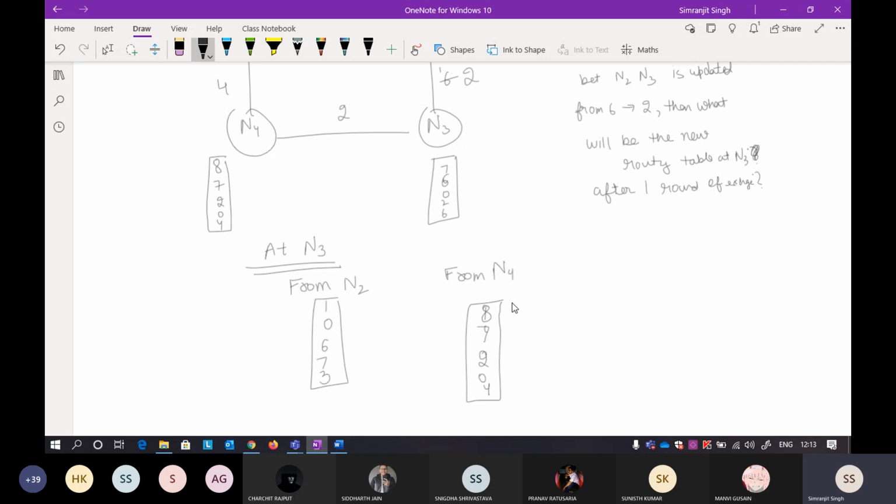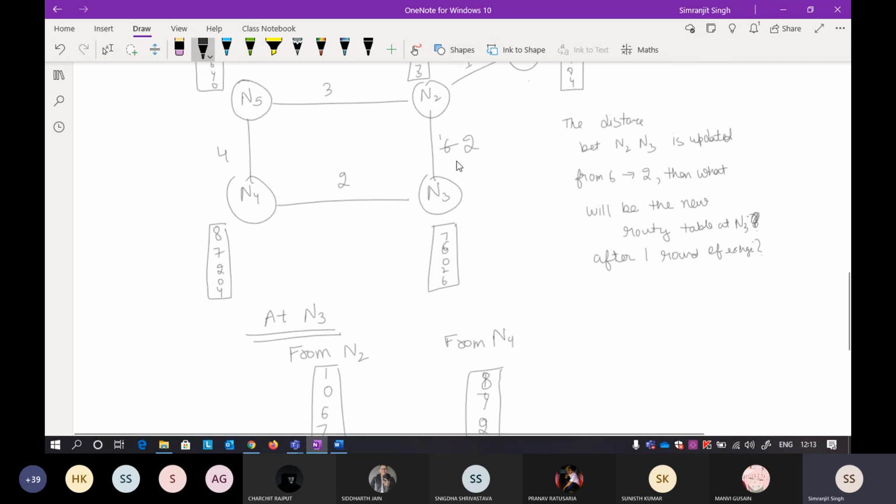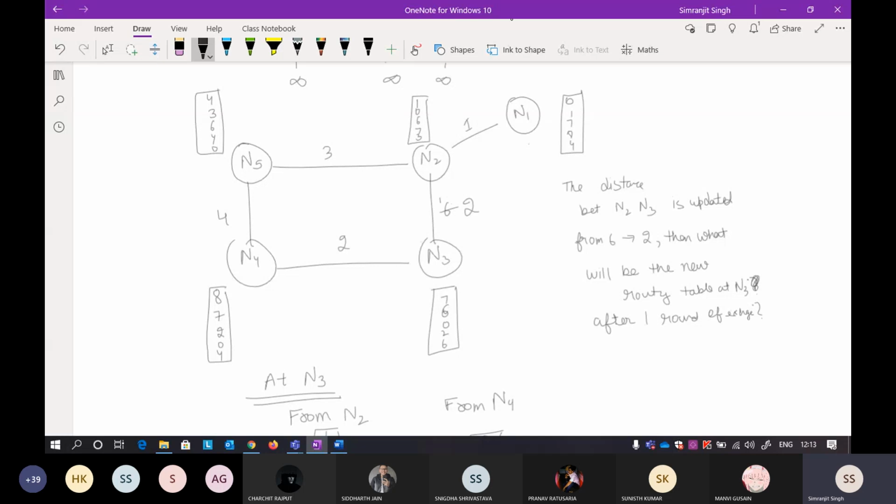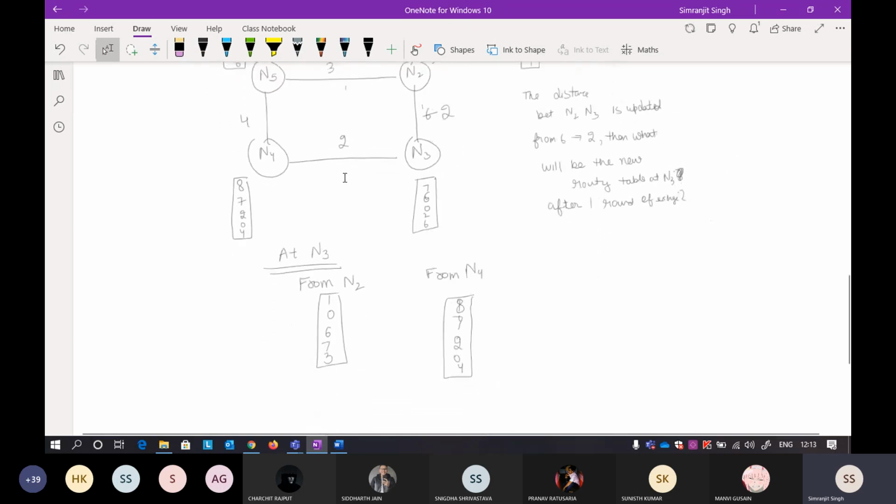Now you may be thinking that when this particular distance is updated, I should go ahead and update this distance as well. That is, the N2 to N3 distance here is given as 6, and because this vector is updated, I should update this distance. Don't do it. Because if a particular distance between two routers is exchanged, this change will automatically be adjusted if you follow the DVR algorithm. So there is no extra step you have to do. Because now the new path between N2 and N3 is generated, you will see a change here.